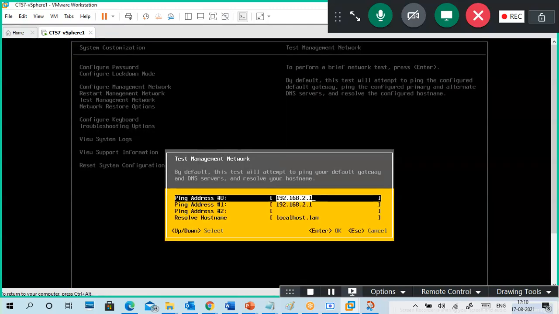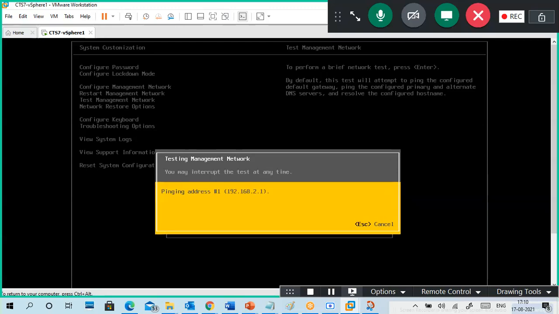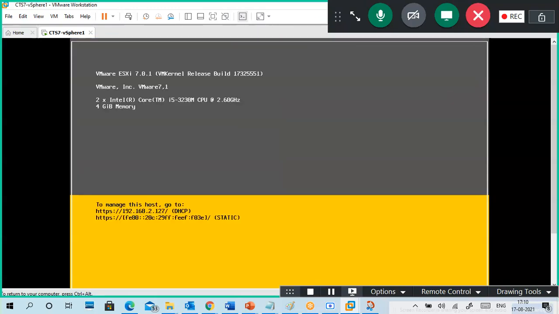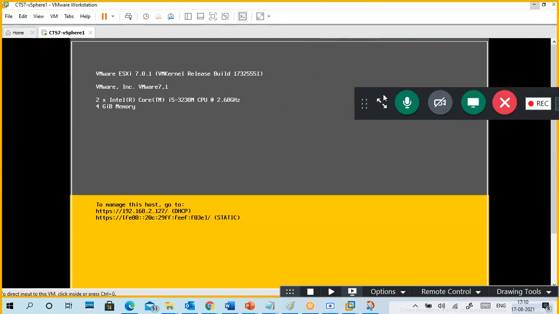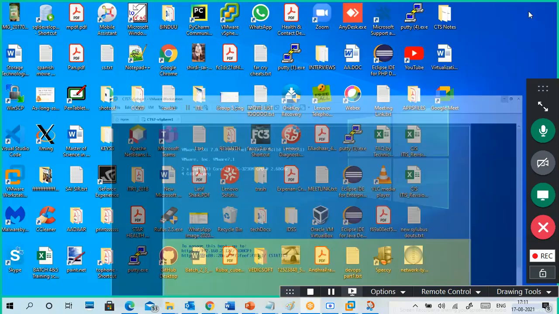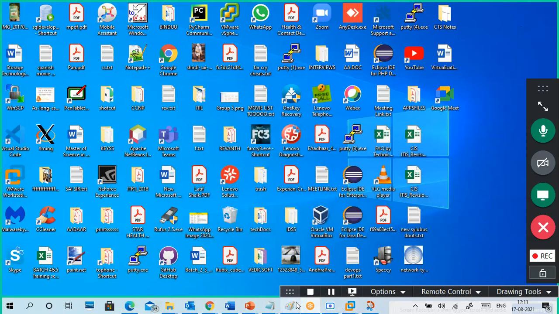Test network management, ping to default gateway. So pinging, to check whether you are connected to the main network or not. See, like this only we can manage. The other option, command lines, is also available. Escape to go back. This one, nothing to do. Even the new network adapters are not showing here. So we'll get it from our web browser.